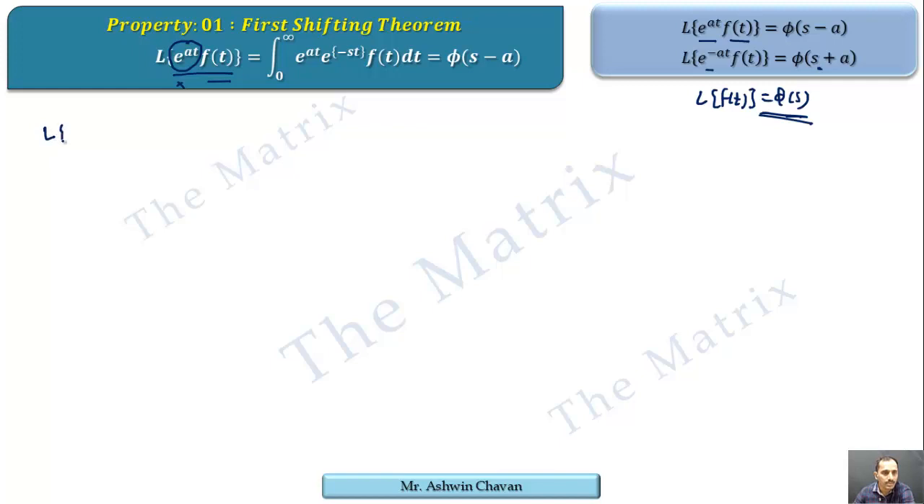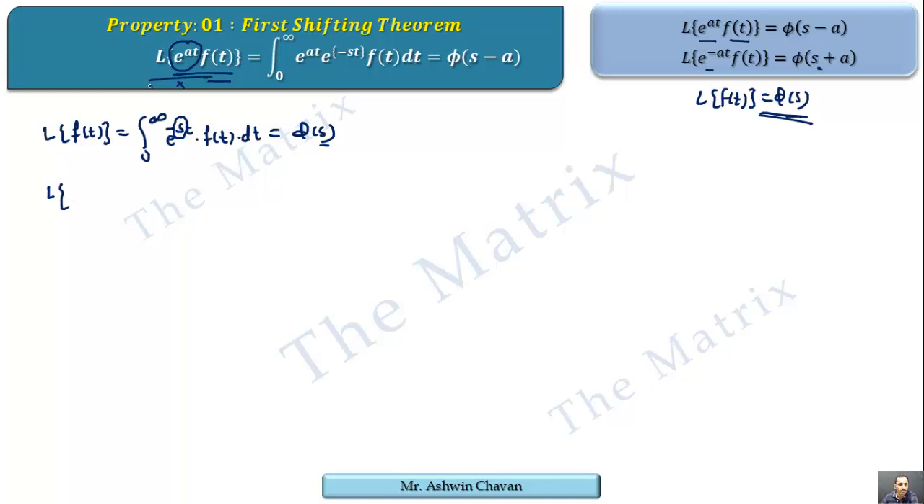We know the definition of the Laplace of any function is nothing but integral 0 to infinity e raised to minus st f of t dt, and this is denoted by phi of s. We know this s is available here, the rest of the things are part of the definition. Similarly, when we go for the Laplace of the left side using the definition, we get integral 0 to infinity e raised to minus st into the function as it is, that is e raised to at into f of t dt.